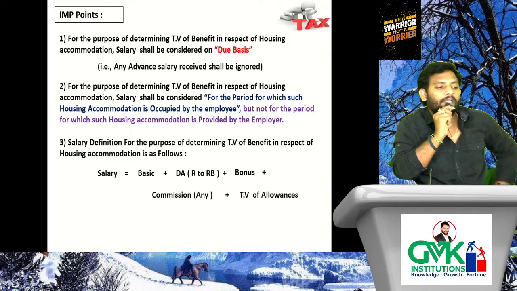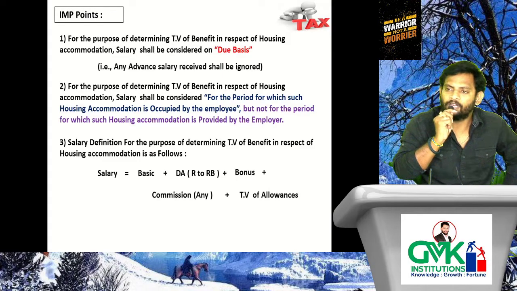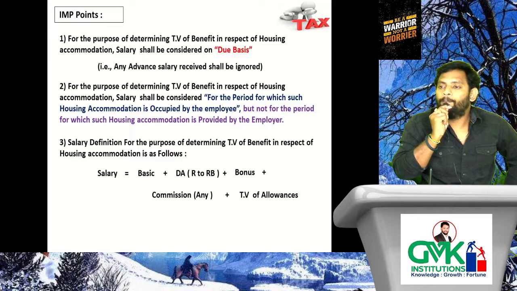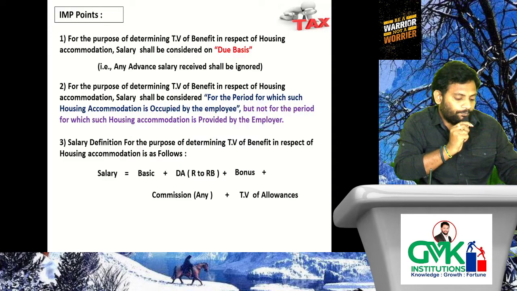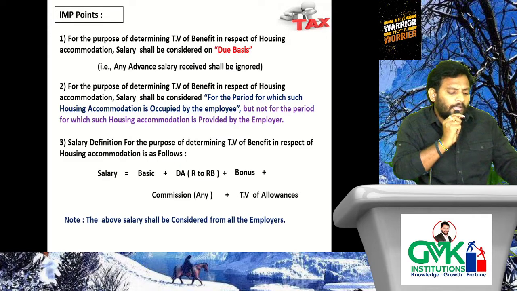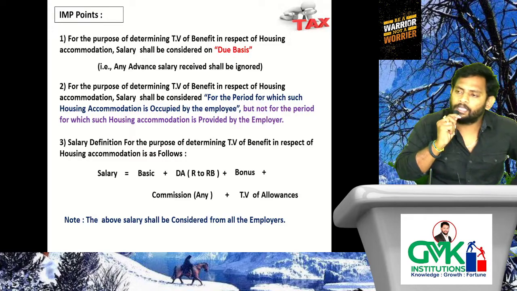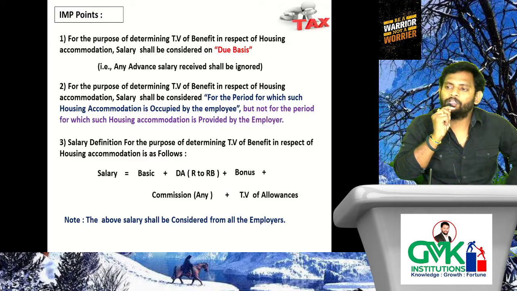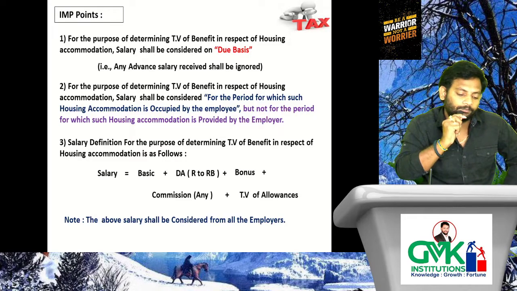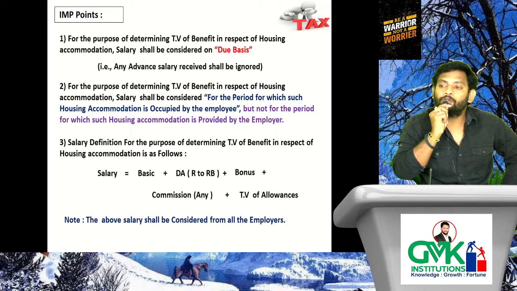Please tell me, what is the salary definition for housing accommodation benefit determination? Salary equals basic plus DA R2RB plus bonus plus commission, any commission, plus taxable value of allowances. Very good. Next, the above salary shall be considered from all the employers. This is a very important point. What do you mean by from all the employers? Assume the employee is working in 2 companies, A Limited as well as B Limited.